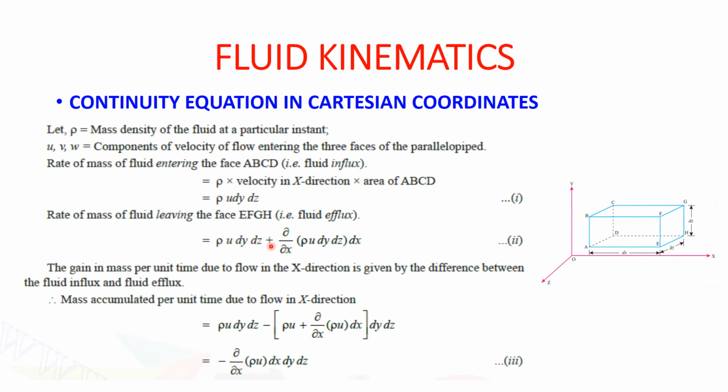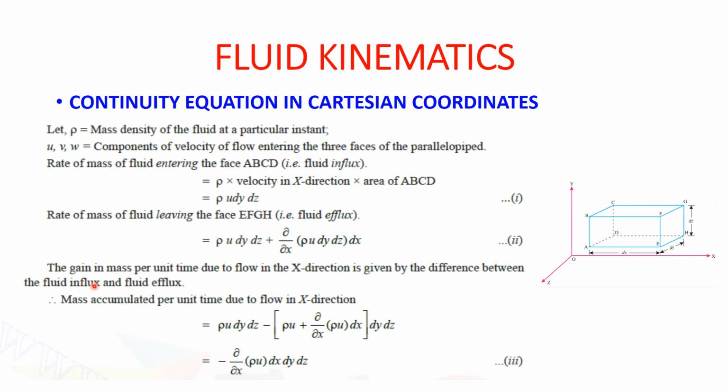But what we have to add? We have to add del by del x, because the fluid has already passed this dx distance. So this dx distance which is passed by the fluid is also to be taken into consideration. So here it is an unknown area, because we don't know what is happening inside with the fluid. So del by del x of rho u dy dz, that is the same area, times dx. So this will remain as it is. So now what will happen is, when the mass of the fluid will be entering the system, there will be a gain in mass.